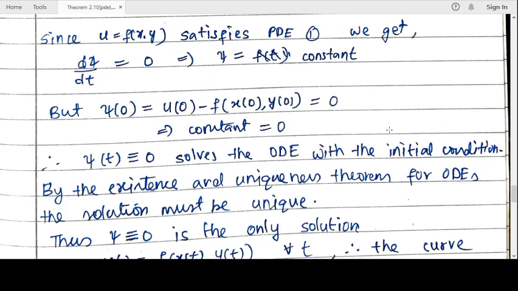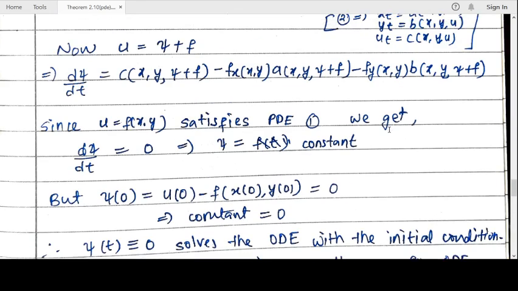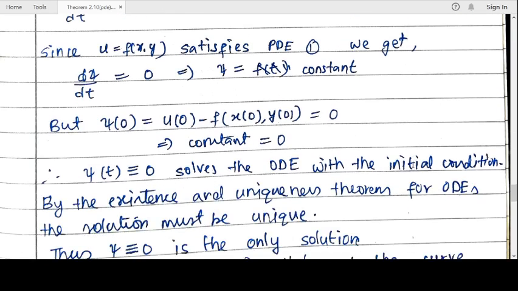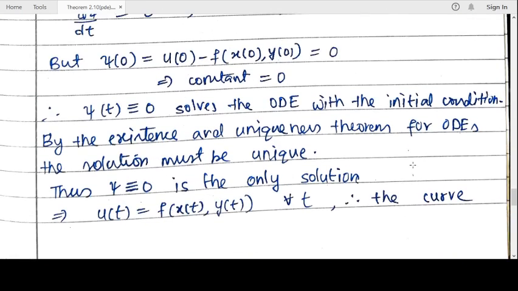And we also see that psi is a solution of this ordinary differential equation. Psi is identically 0 and psi satisfies this ODE. But by the existence and uniqueness theorem for ODE, it has a unique solution. And we got one solution, psi equal to 0. Since this ODE has a unique solution, psi equal to 0 is the only solution of this ODE. That is, psi is always 0, whatever be the value of t.